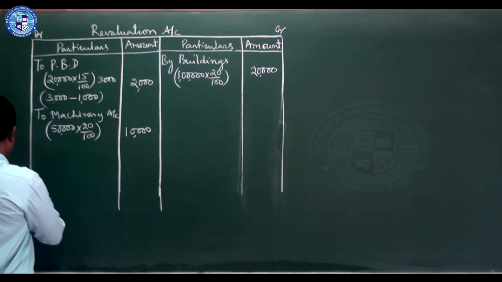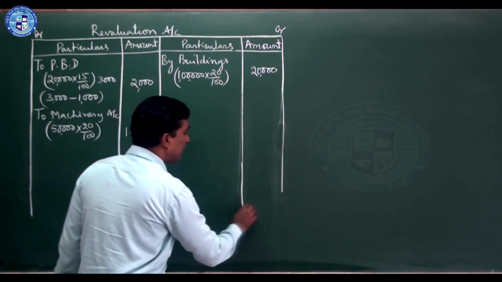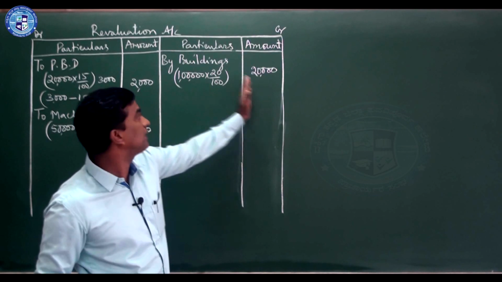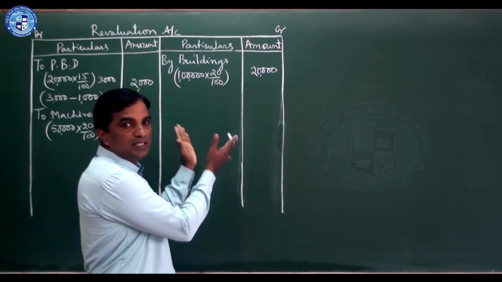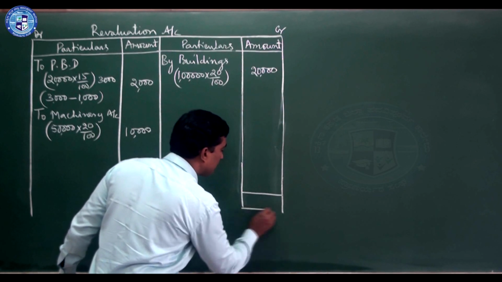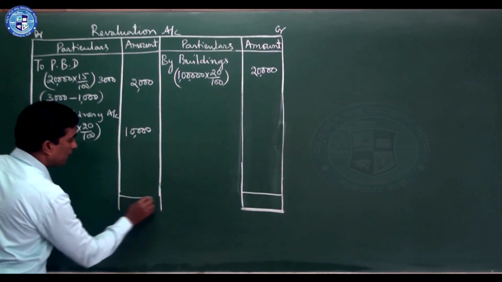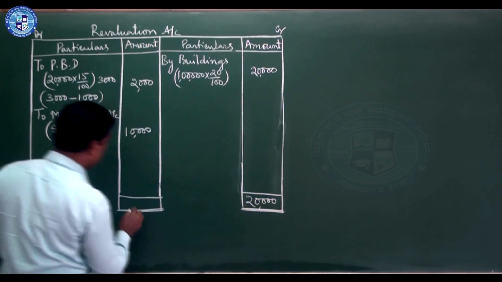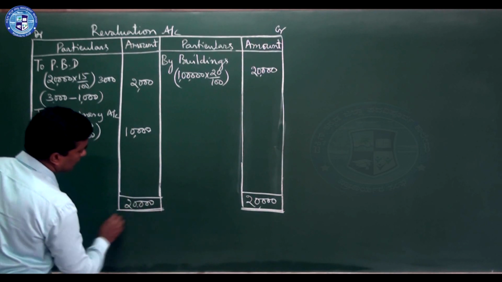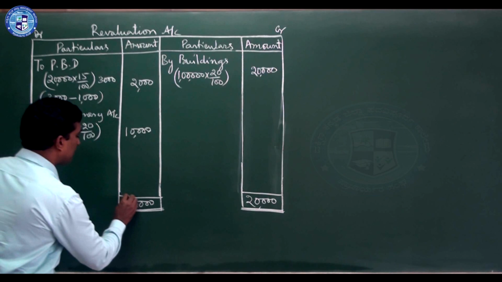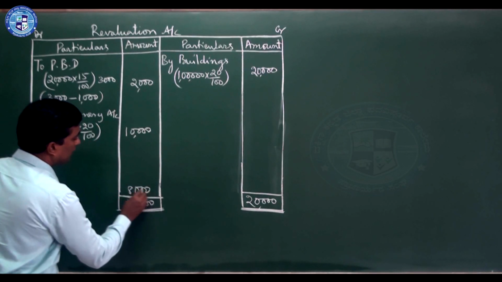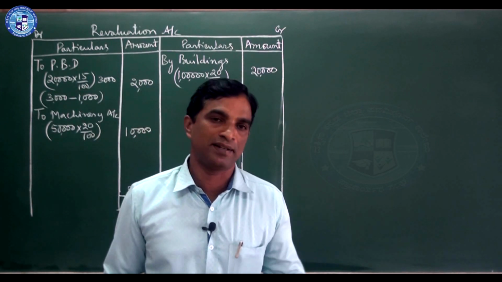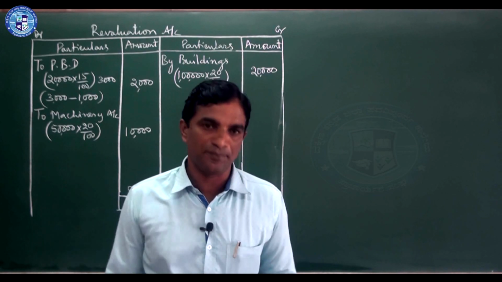While closing the account, take sufficient place to transfer the profit. So here profit only comes, this side is 20,000, this side is 12,000. So income side is more. So first you close the accounts. So here it is 20,000, right? This figure, here also 20,000. So balance is 8,000. This should be given to all partners, including retiring partner, because his contribution is also there.